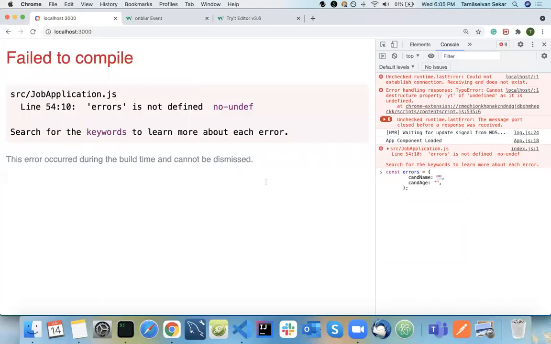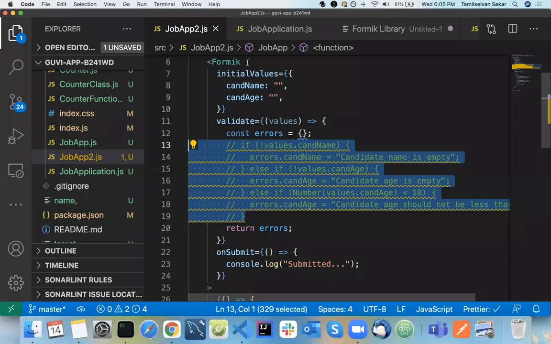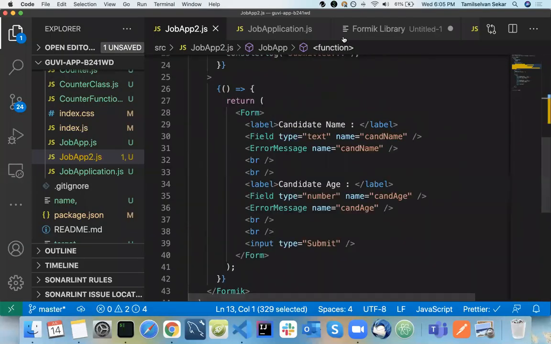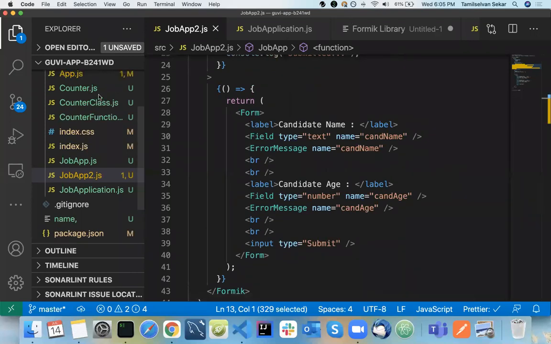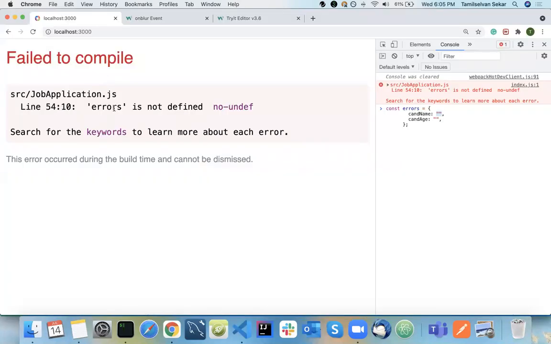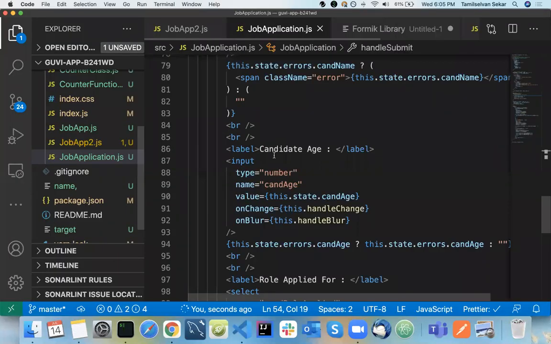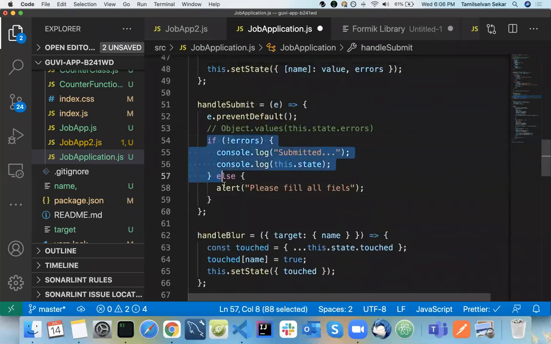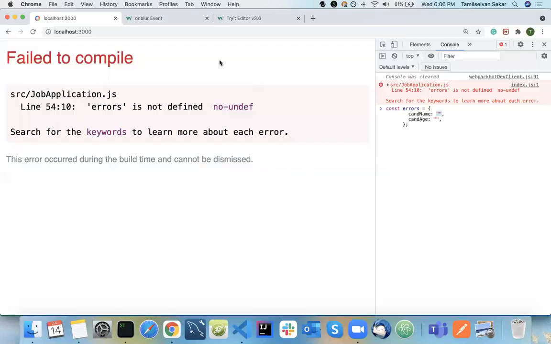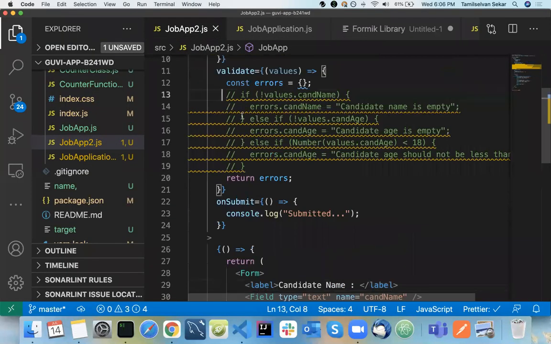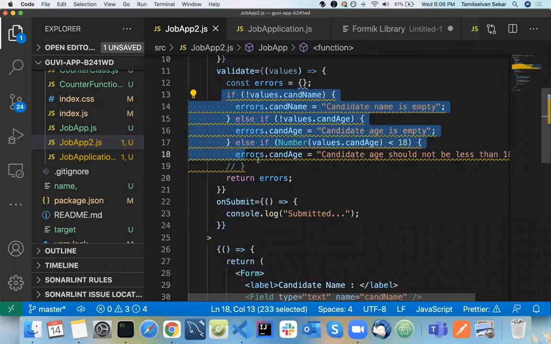See here now, in app.js. In the job app too, because you have the condition here, that's why it is blocking you.